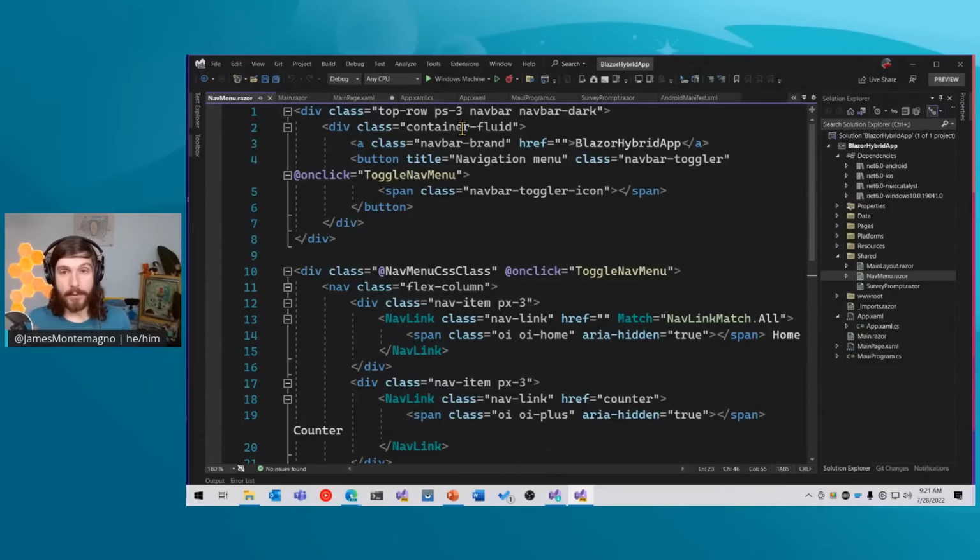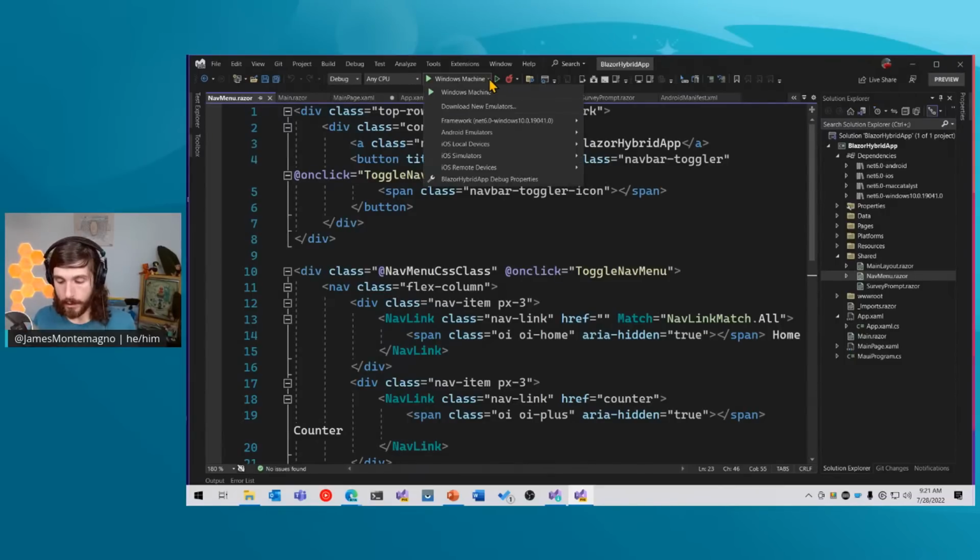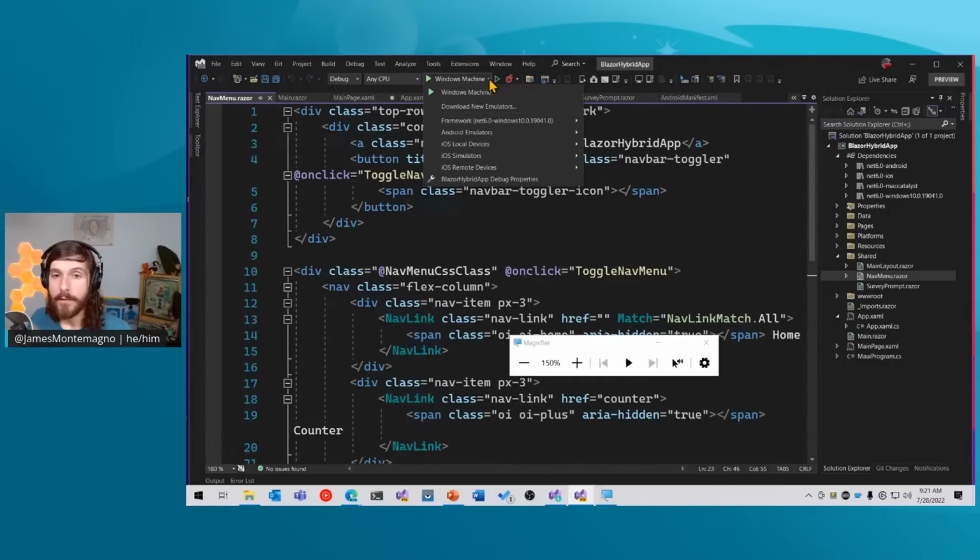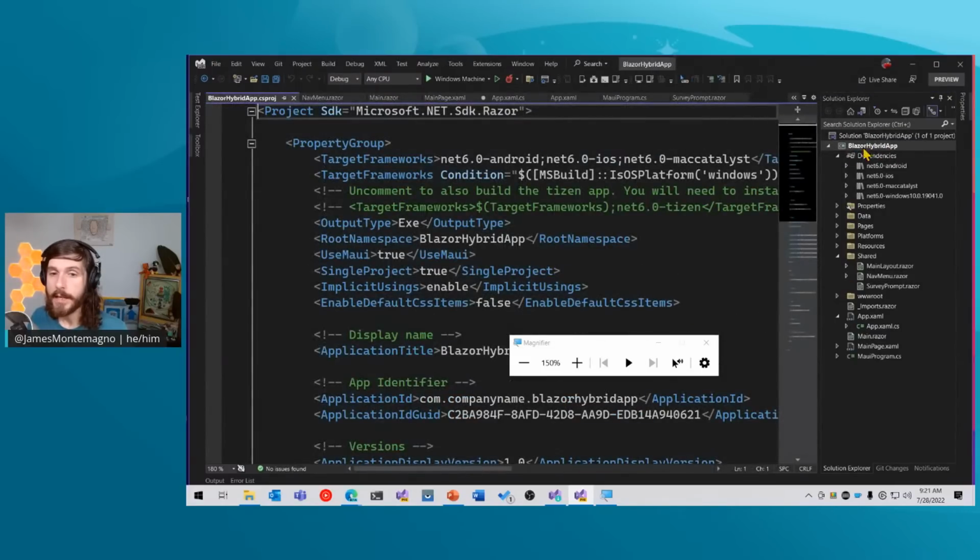So what I'm going to do now is come up to this debug menu up here. And this is actually very unique. If you're coming from the Blazor world, you normally just hit go and it would deploy into a browser, but we're going to deploy into Windows, Android, or if you wanted to connect to your Mac or plug in an iPhone device, you could deploy to those different operating systems like iOS, simulators, or devices. Here, what this is going to enable me to do is toggle between the different frameworks. And those frameworks are coming from this csproj file.